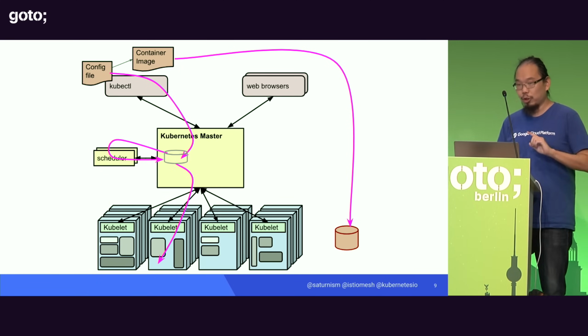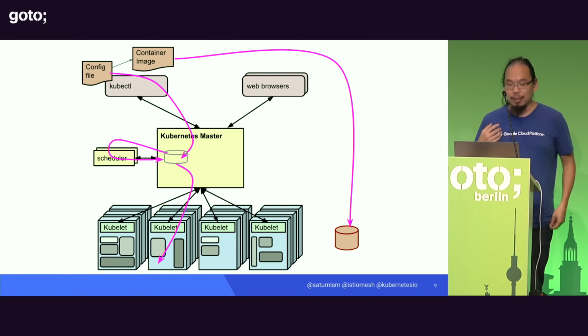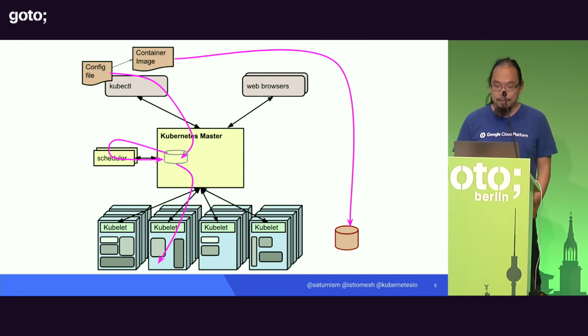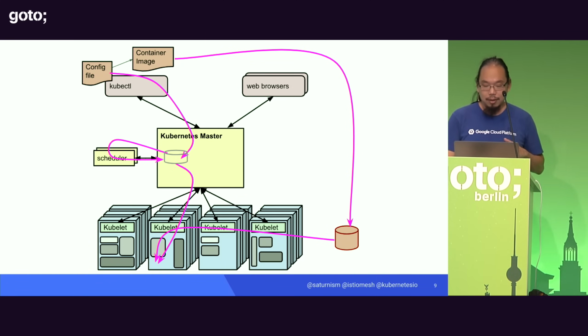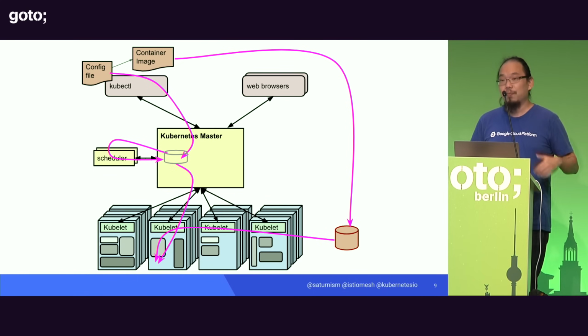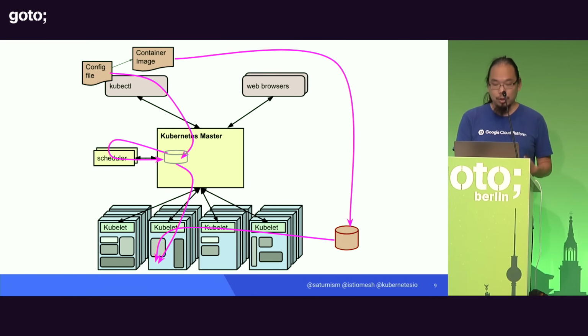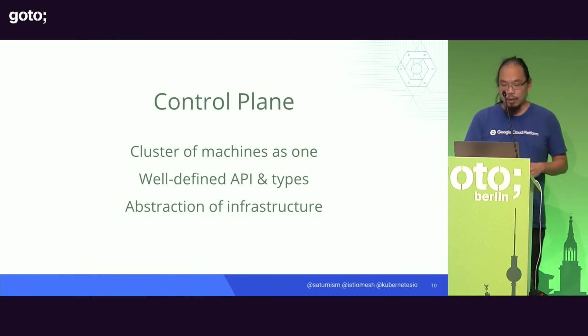It's going to ask the machines where you can actually run it. Do you actually have enough capacity, right? And if you do, it's going to instruct that machine to download the container image and start the instance. Right? All of these things are already done. These are ways that we are able to deploy and manage our microservices today.